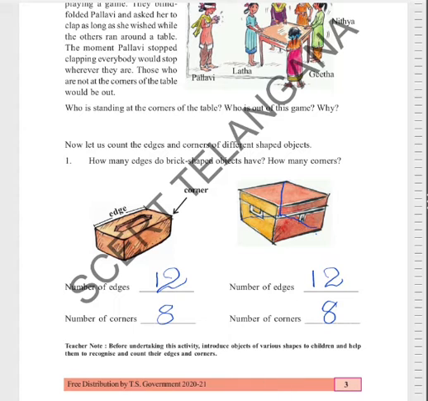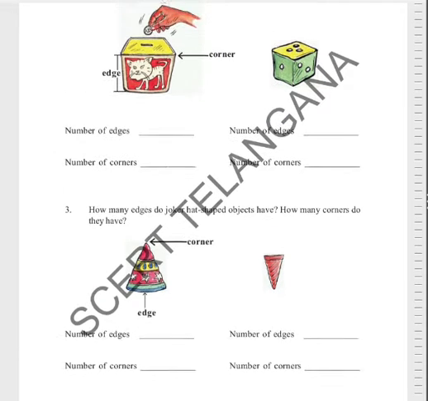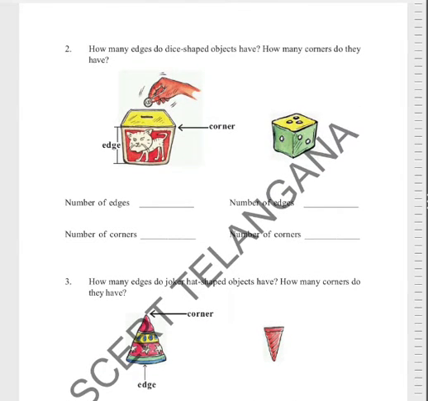Okay, now next, how many edges do dice shaped objects have? How many corners do they have? See here also 1, 2, 3, 4 edges, and on the back side 1, 2, 3, 4 edges, and again 1, 2, 3, and 4 edges.